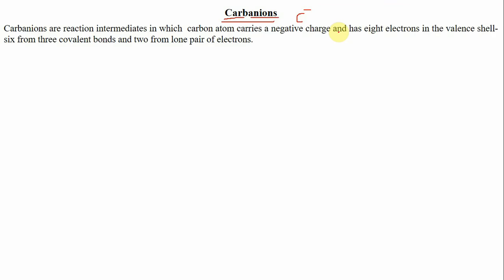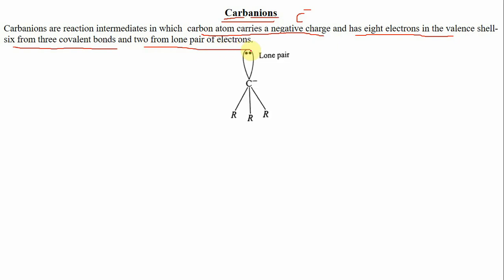By definition, we can define carbanions as reaction intermediates in which the carbon atom carries a negative charge and there are 8 valence electrons around that carbon. Out of these 8 valence electrons, 6 come from the 3 covalent bonds and there is a lone pair of electrons. So we can write the structure of carbanions like this. In this structure there is a lone pair of electrons and 3 covalent bonds, so in general there are a total of 8 valence electrons. These carbanions are trivalent in nature.